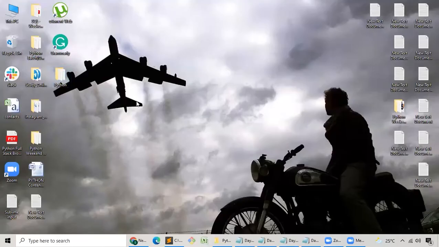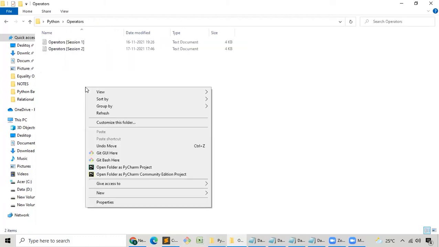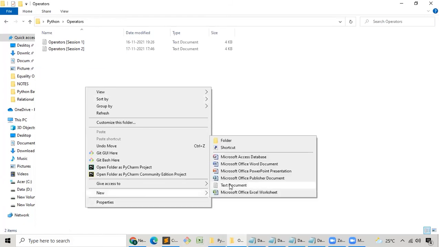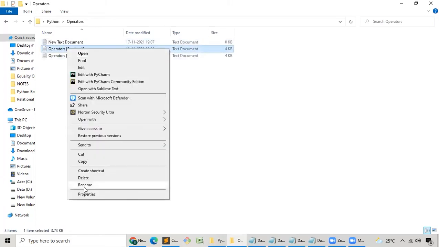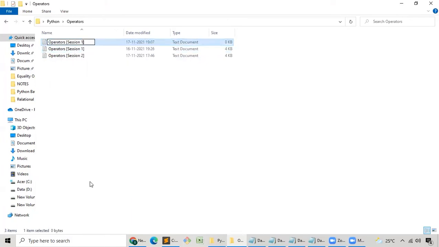I'll share my screen. Let me open the Python folder and create a folder called operators. Within this folder, I would like to place the notes of operators. Within this, I would like to create a new file. I'll copy the name and paste it here. Today happens to be session 3 of operators.